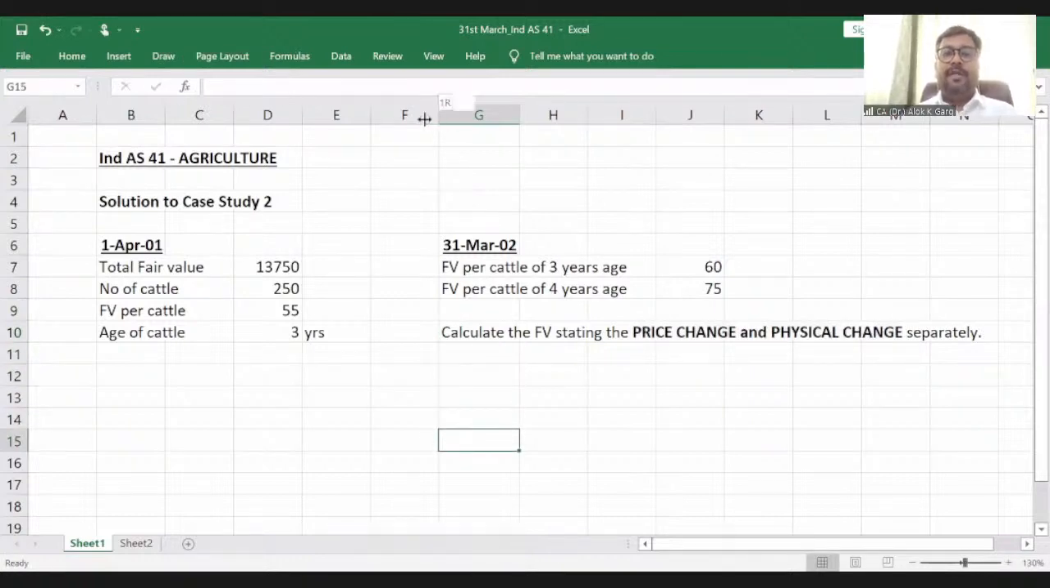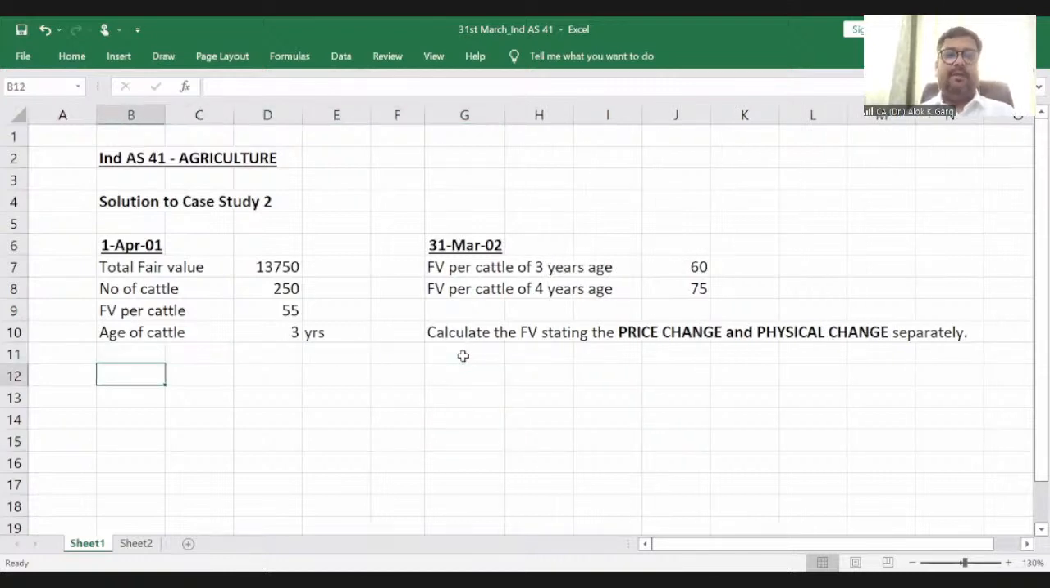Calculate the fair value stating the price change and physical change separately. Now, what is meant by price change and what is meant by physical change? Okay, so let's solve this case study. Price change. What is meant by price change? Price change means change in price without biological or physical transformation.